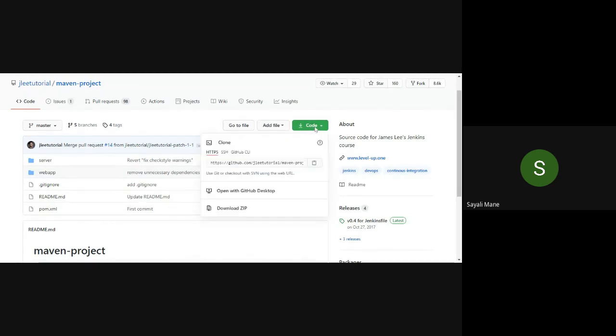Click on the code button and copy this link. Select this project, the JLE tutorial Maven project. Code, copy this link, go back to Jenkins and paste it in the repository URL. Should I repeat it once again?